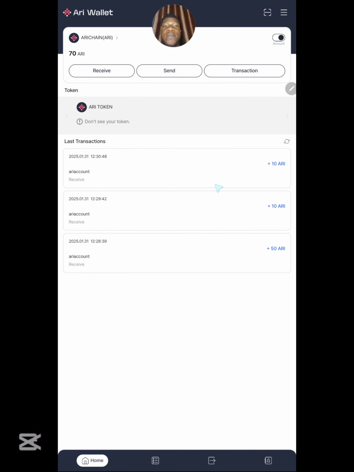So right now I will click on OK, and you can see it has been added to my balance. And of course, what you need to do right now is make sure that you are checking in daily and answering the daily quiz, and that's how simple it is to participate in the Ari wallet airdrop. Remember, this is their testnet, and the tokens that you are earning right now are not valuable, they are not worth any amount of money. It is totally testnet and you cannot use it for anything. So your job right now is to make sure you are collecting as many points as possible, so that you're going to be receiving a bigger airdrop allocation later.